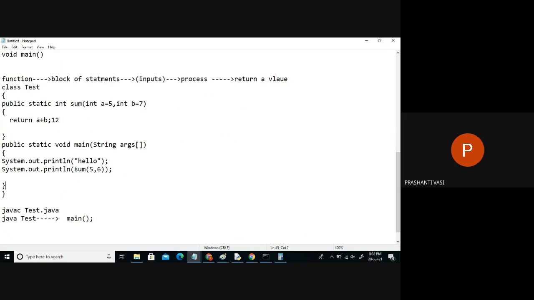So we are calling the function, giving two inputs to it so that it will start executing. After execution is over, we are returning something back to this place. So which answer will we get here? 12 will be printed on the screen.